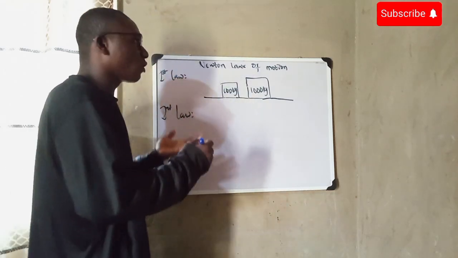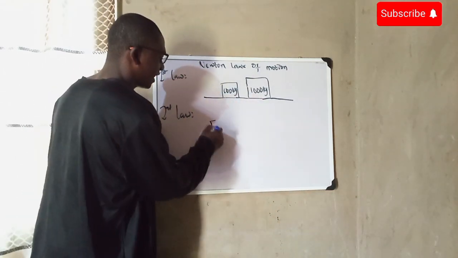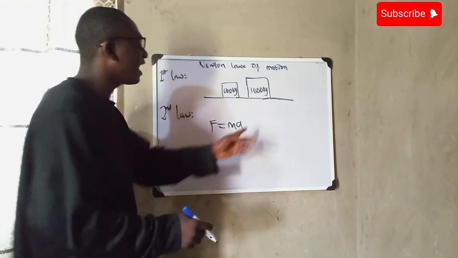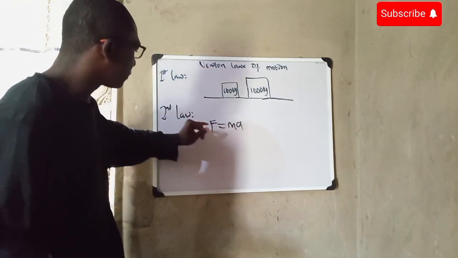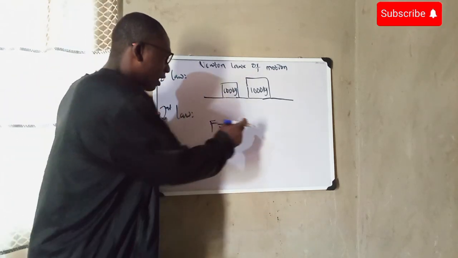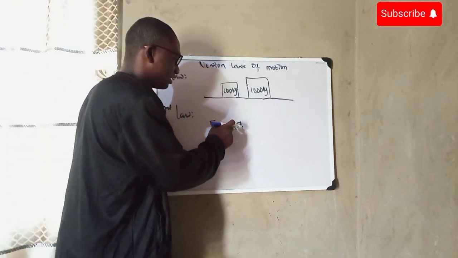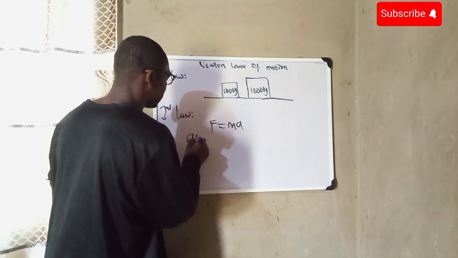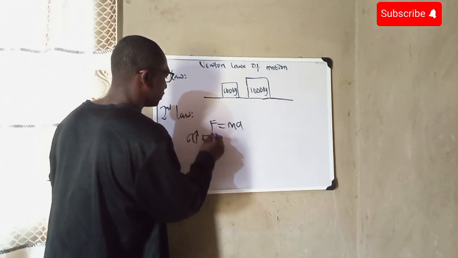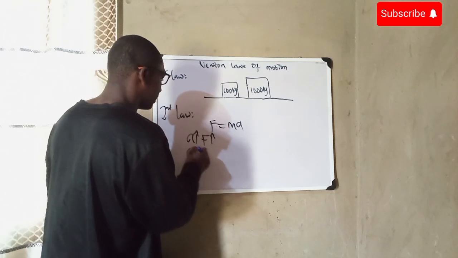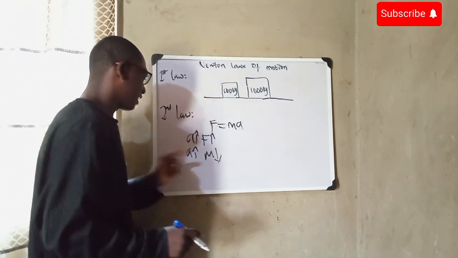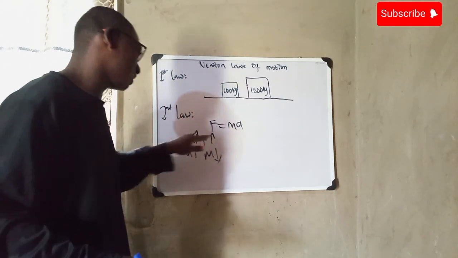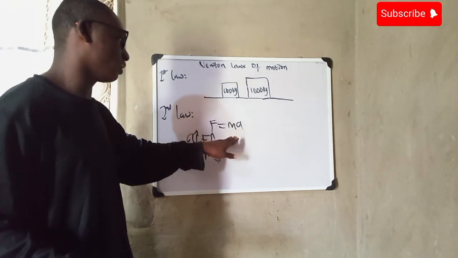So for this law, we have this formula: F equals ma. For easy understanding, we just have F equals ma. The acceleration of a body is directly proportional to the applied force but inversely proportional to its mass. This says that as acceleration increases, the force also increases. But when acceleration increases, the mass decreases, because acceleration and mass are inversely related, but acceleration and force are directly related, because when acceleration increases, force also increases.